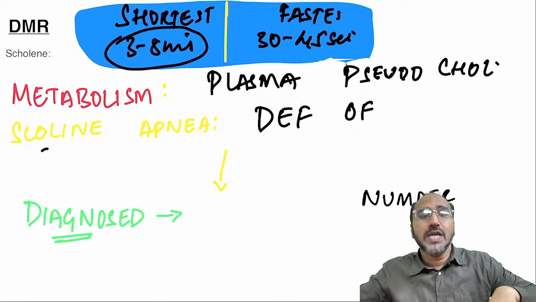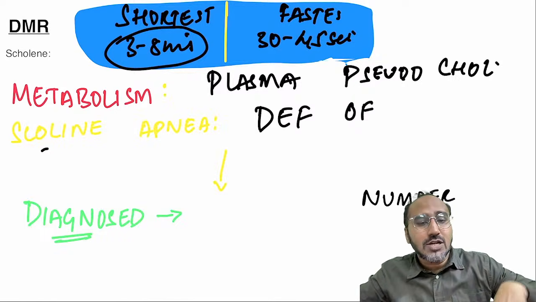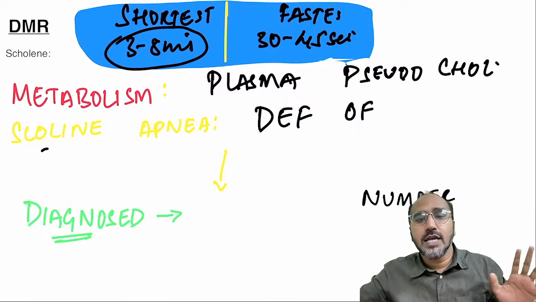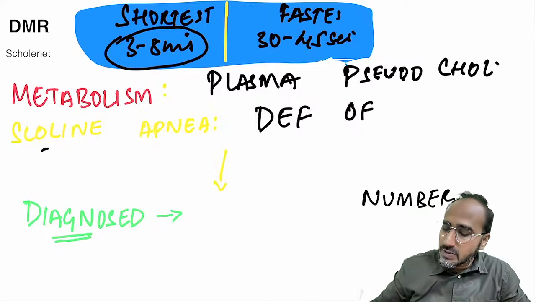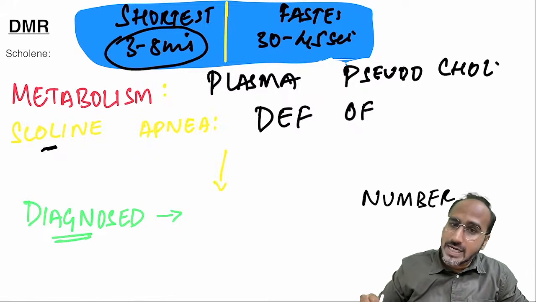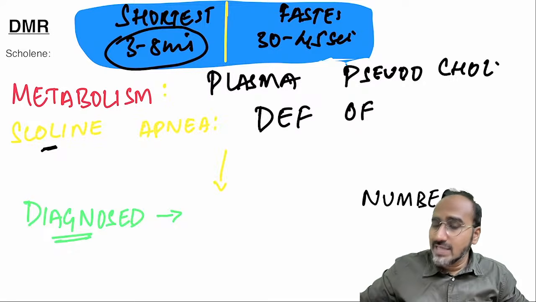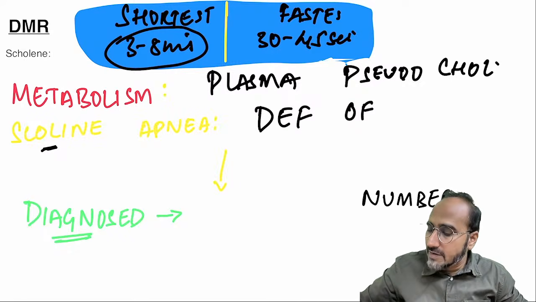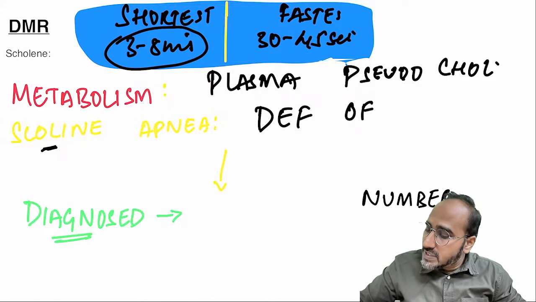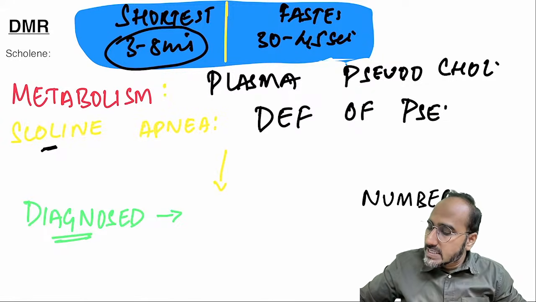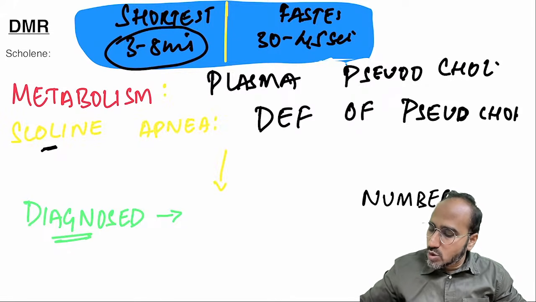But there are some patients in which, after giving choline, after 20 or 30 minutes also, the patient still is not breathing spontaneously. Such a patient not breathing spontaneously after 20 to 30 minutes after choline administration will land up into a condition called choline apnea. That usually occurs when there is deficiency of the enzyme that usually metabolizes choline. What is that, guys? Deficiency of pseudocholinesterase. In case of deficiency of pseudocholinesterase, you will see choline apnea.